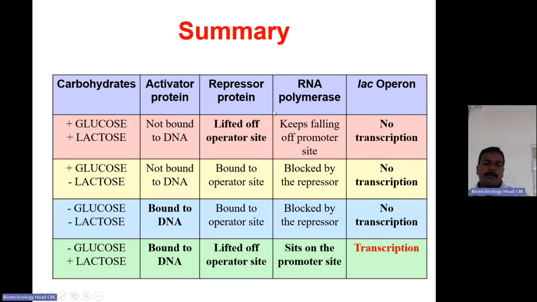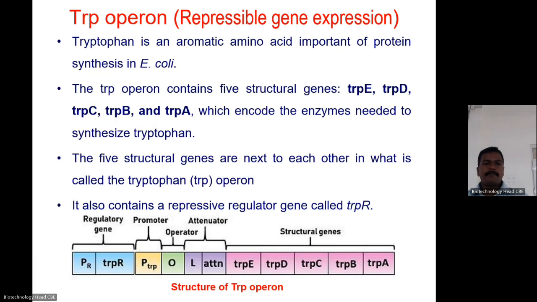The repressor protein will move, it will not bind to the operator site. So the RNA polymerase will sit in the promoter site, and transcription occurs. Now come to the trp operon, which is a repressible gene expression type. This is also explained in E. coli. The trp operon contains genes for aromatic amino acids, which are important for protein synthesis. The trp operon contains 5 structural genes.